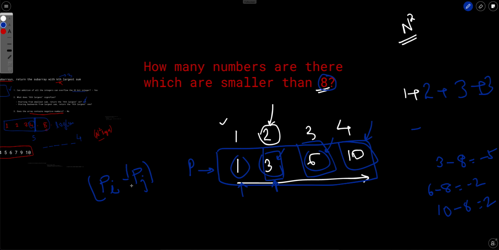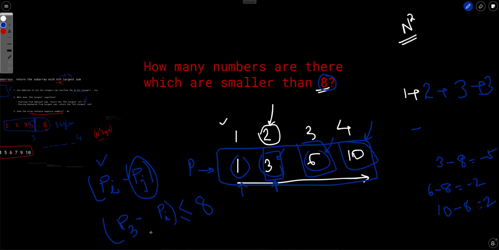So now if we fix this p of i, basically what we are saying is how many subarrays are there which are ending at i? Let's say ending at 3, such that their sum is less than or equal to 8.